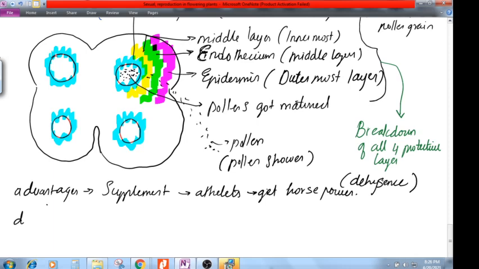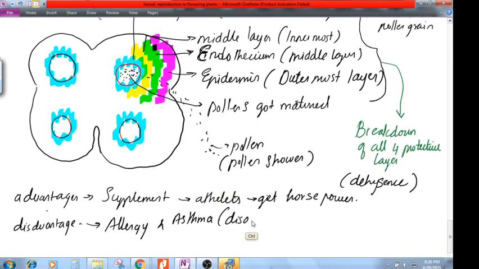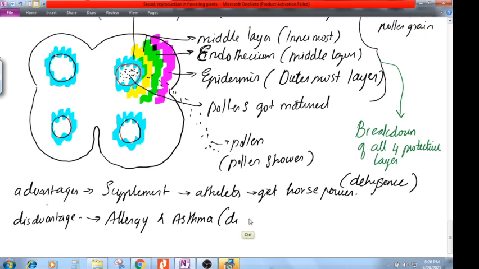But there is another disadvantage also. This pollen mostly causes allergy, and it also causes asthma. Remember, asthma is not a disease, it is a disorder. It is an allergic reaction. So don't consider asthma as a disease at all. It is an allergic reaction. So all these things are the disadvantages of the pollen.